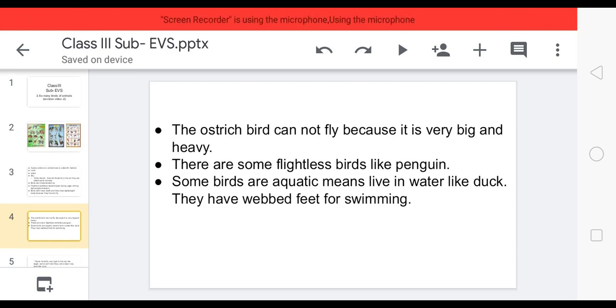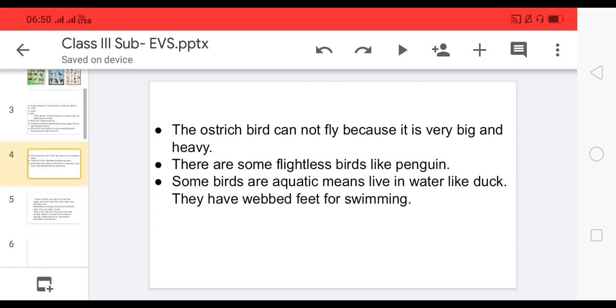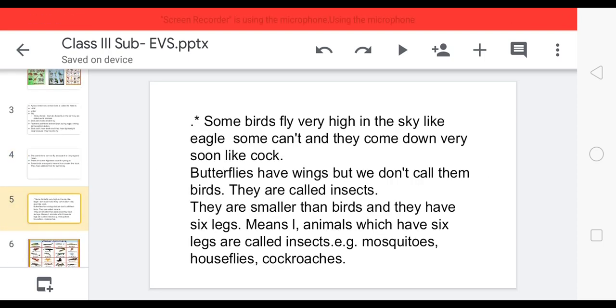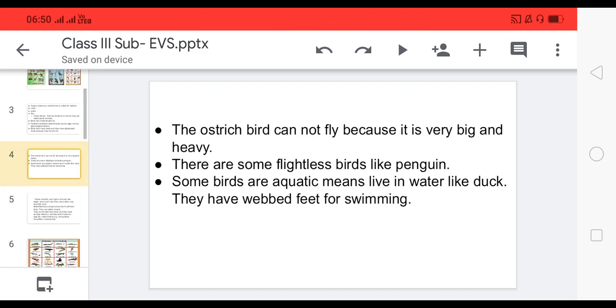But it has webbed legs which help it to swim in the water. So, understood? Flightless birds, and birds which live in water like swan and duck, have webbed feet which help them to swim.